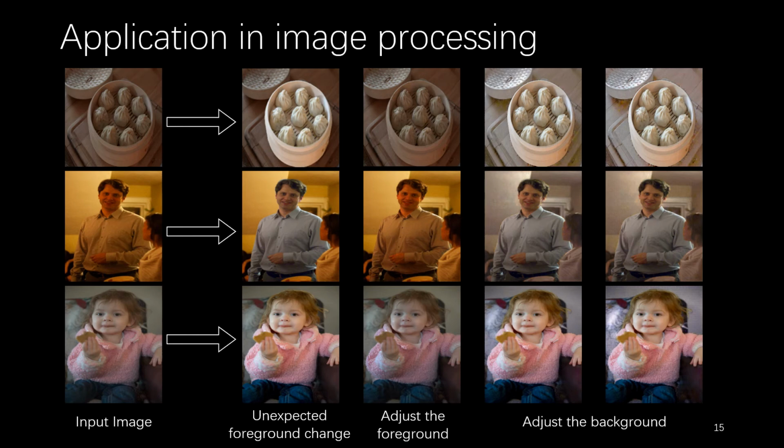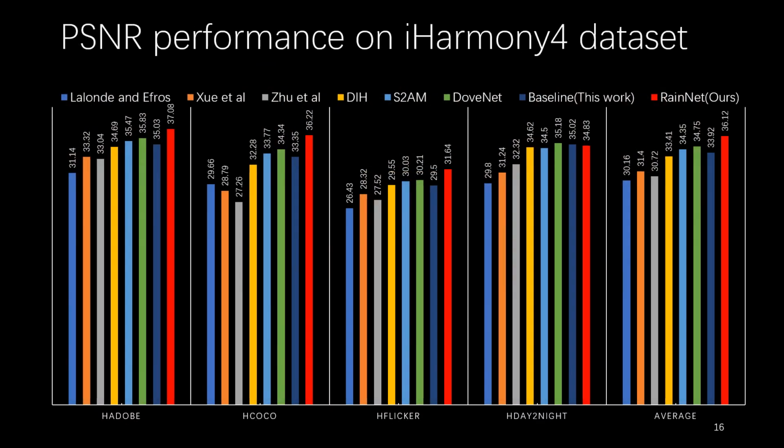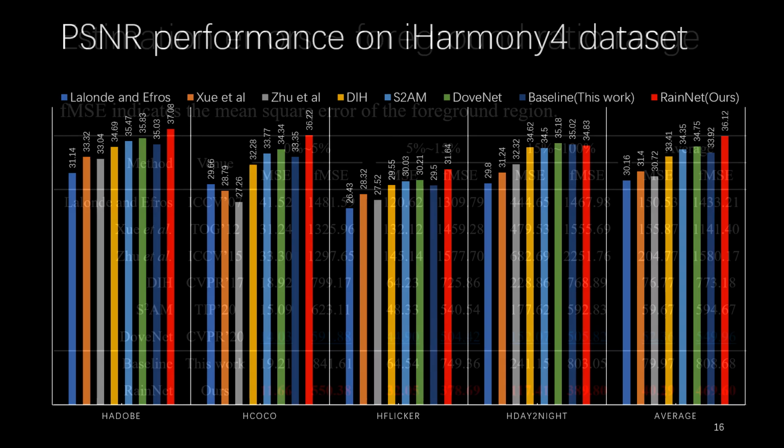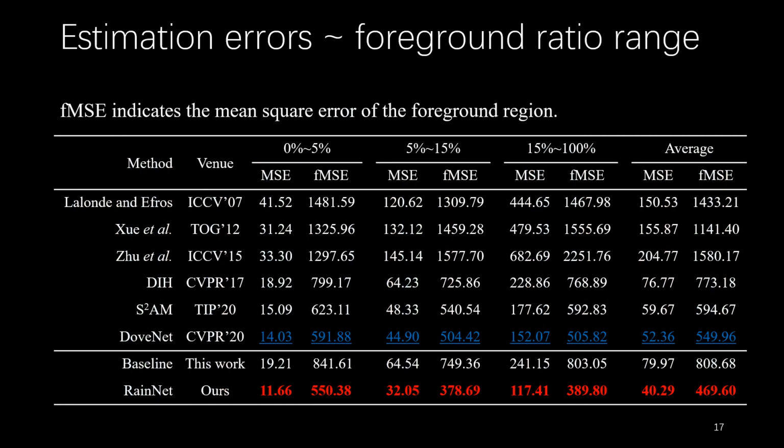making the whole image harmonious. We measured the peak signal-to-noise ratio for each image in the Harmony4 test set. Obviously, our RainNet outperforms other competing methods by a large margin. We also measured the errors with respect to different foreground ratios. From the table, we can tell that our RainNet module improved the network performance with fewer errors while not requiring extra parameters.